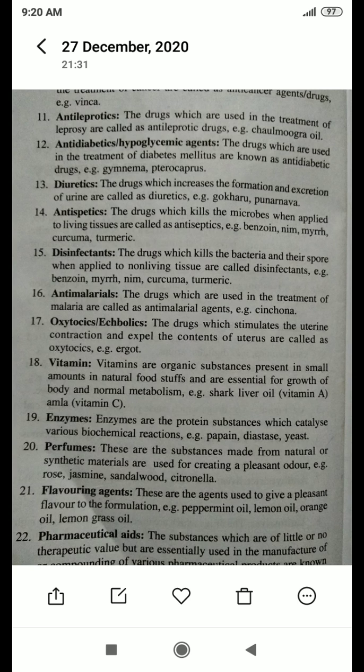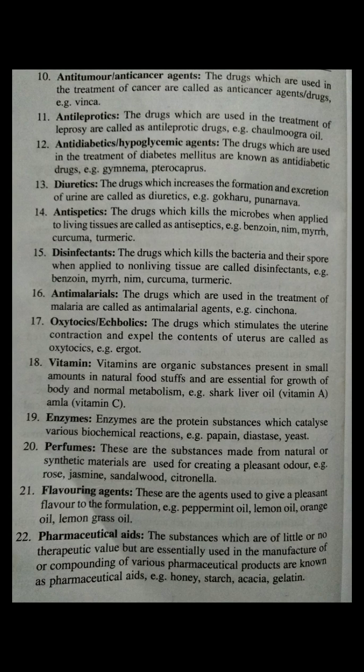Okay, then the next definition is pharmaceutical aids. The substances which have little or no therapeutic value but are essentially used in the manufacture or compounding of various pharmaceutical products are known as pharmaceutical aids. For example, honey, starch, acacia and gelatin.